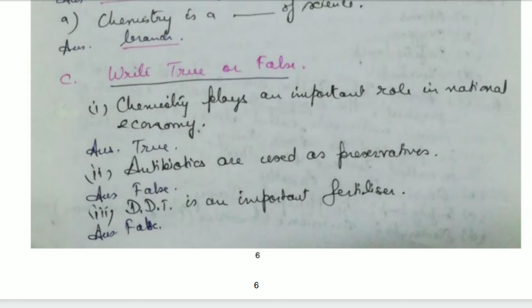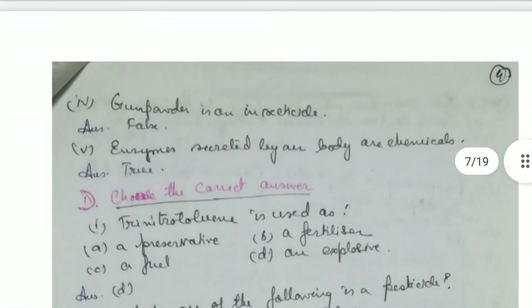That's true. Antibiotics are used as preservatives. False. They are used in medicines. DDT is an important fertilizer. No, DDT is an important pesticide. Then gunpowder is an insecticide. False. It is used as a weapon. Okay. Then enzymes are secreted by chemicals. That's true.